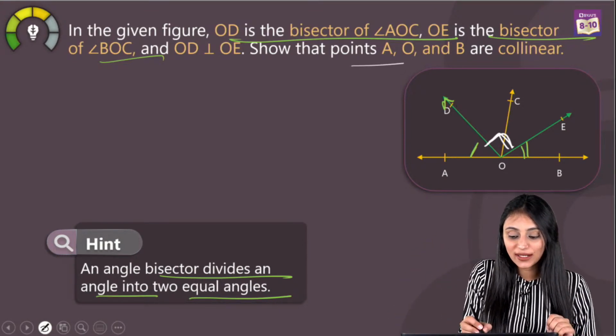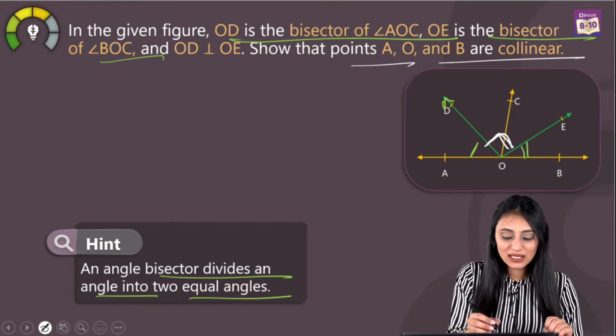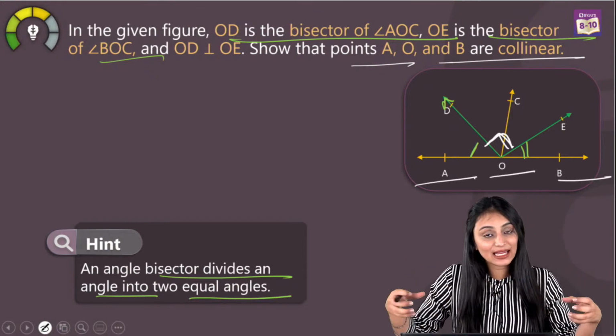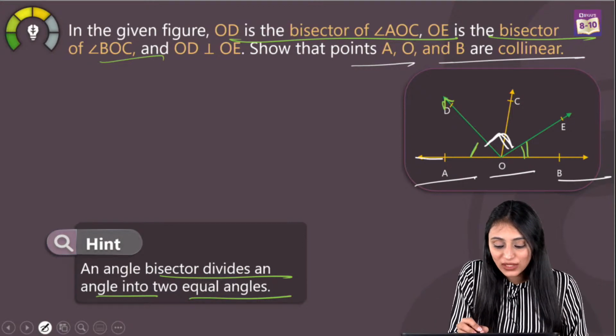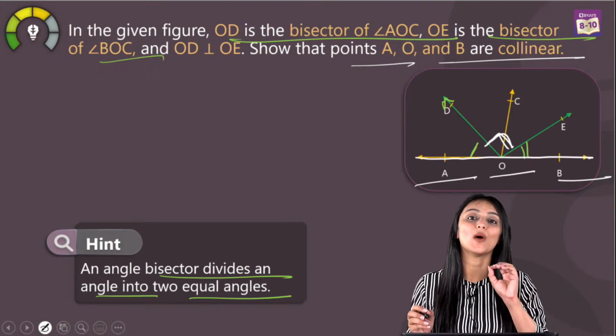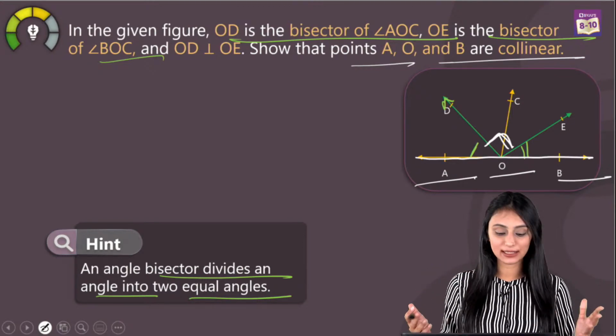Okay, so we have to show that A, O and B are collinear. Collinear means that these points are lying on a straight line. That means we have to show that the sum of the angles which are formed on this line is 180 degrees. Only then we can say that it is collinear.